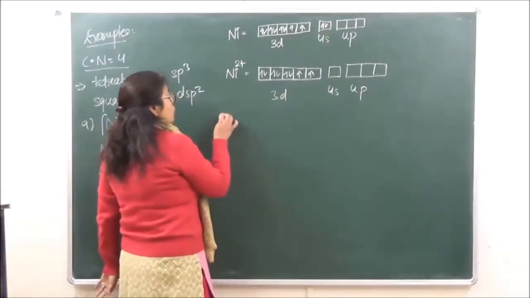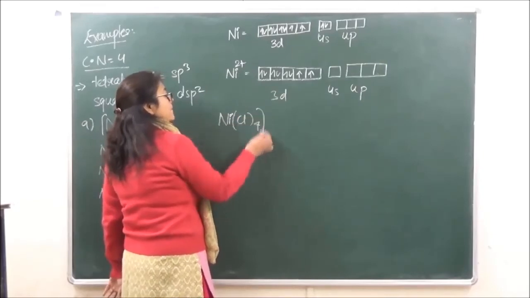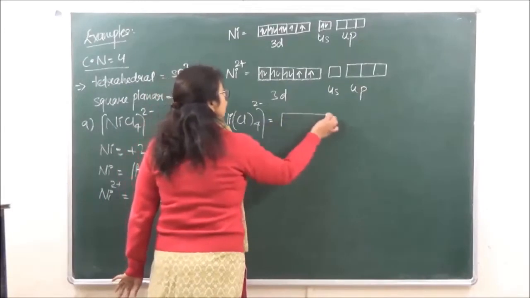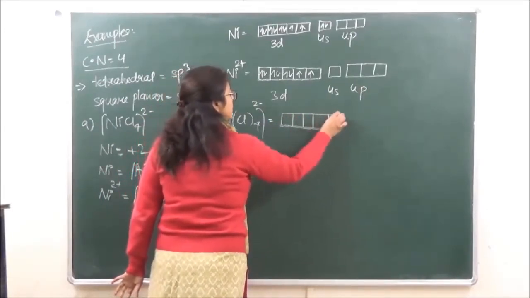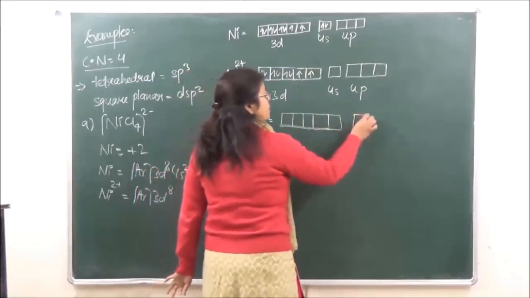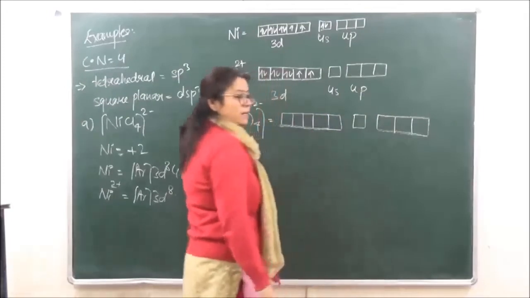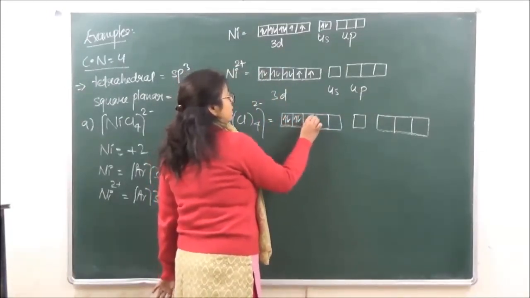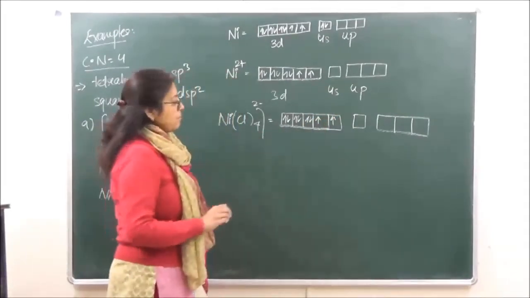When we are going to the complex, how are you going to show the complex over here? Here all of these are already filled. Okay.